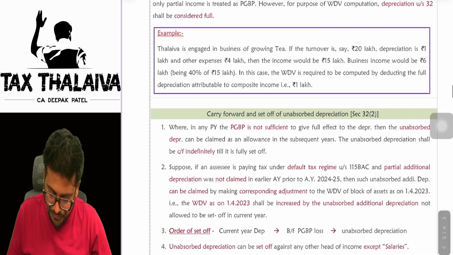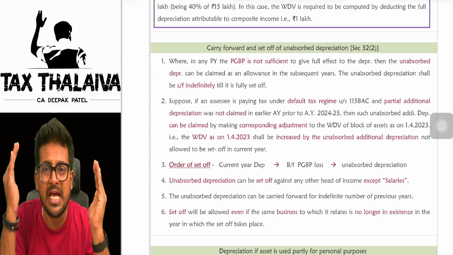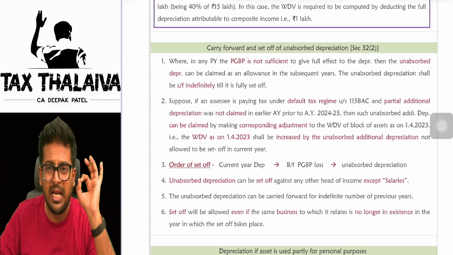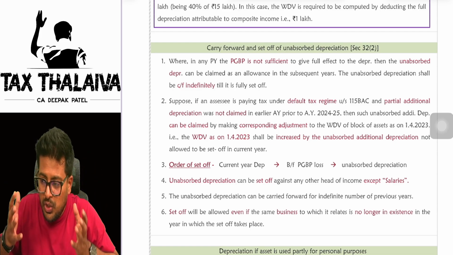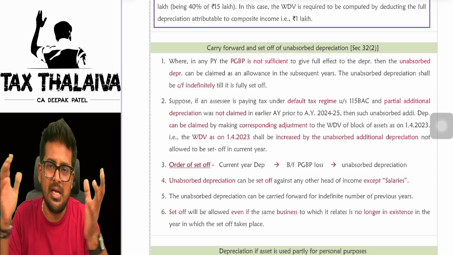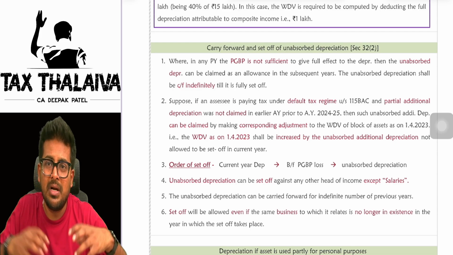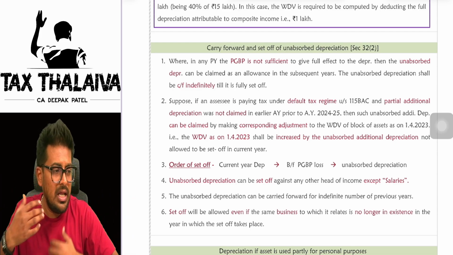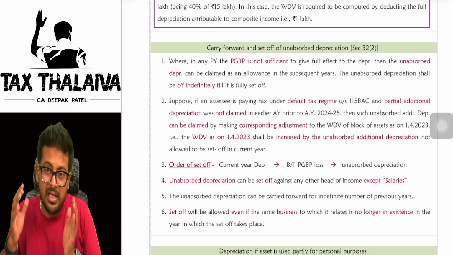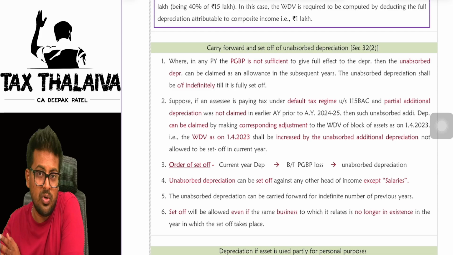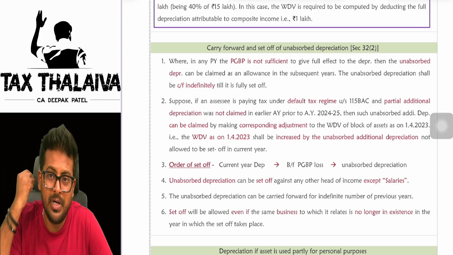You can read it. Now, carry forward and set off of unabsorbed depreciation. What is unabsorbed depreciation? Unabsorbed depreciation means that depreciation which you could not claim in this year, you have to carry forward to the next year. Let's say, for example, additional depreciation, I told you, 20% is the actual additional depreciation. Let's say in this year only half rate depreciation you could claim because you used it for less than 180 days. Then the rest 10% you will take to the next year. That depreciation which you are carrying forward to the next year is called unabsorbed depreciation.